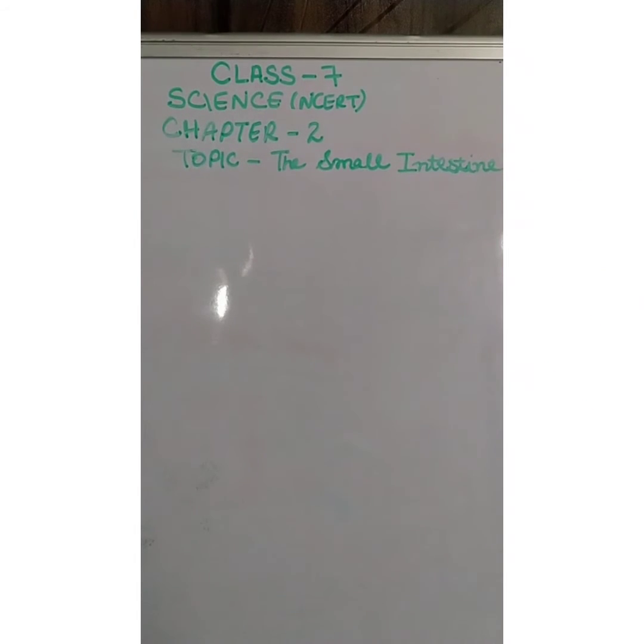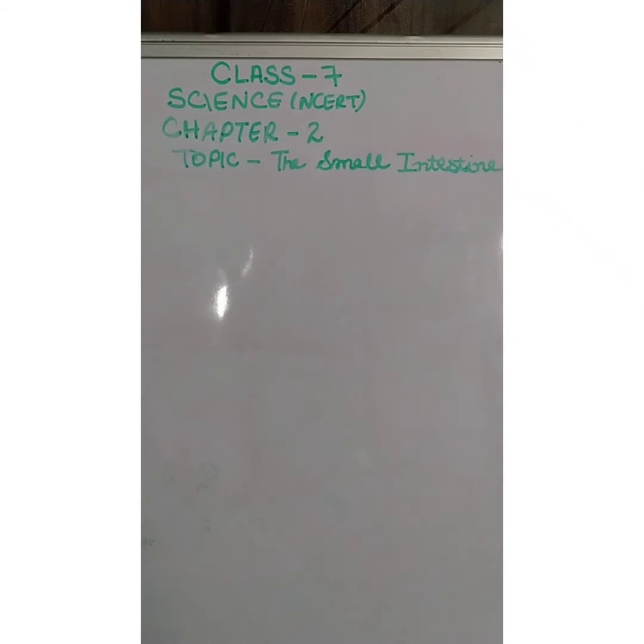So the liver is a reddish brown gland that is situated in the upper part of the abdomen on the right side. Abdomen is our stomach area, and you can see the liver in the figure given at the start of this chapter. On page number 12 you can see figure 2.2, in which the human digestive system is given, and the liver is also shown. So you can check that out.